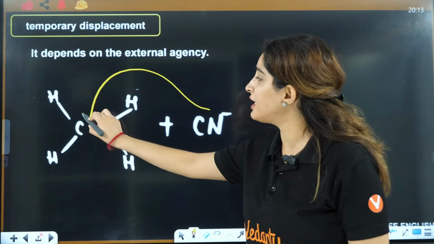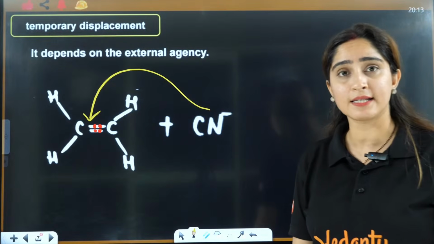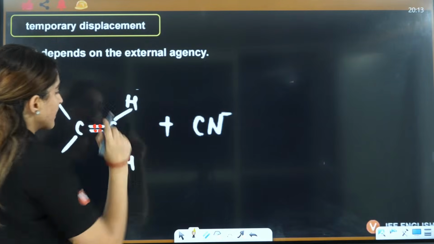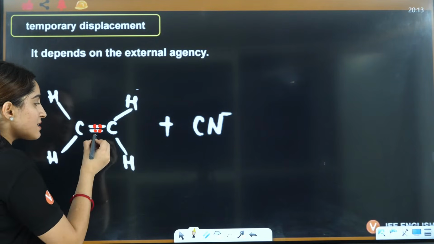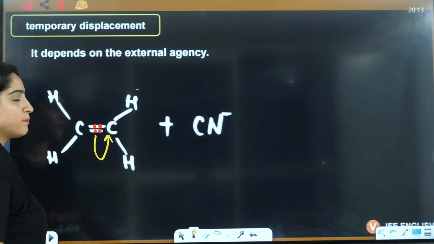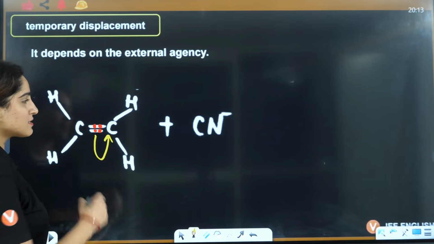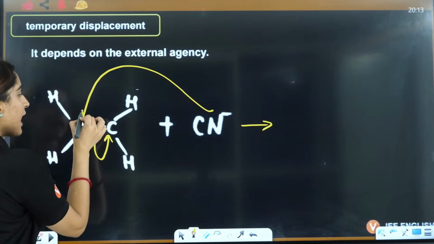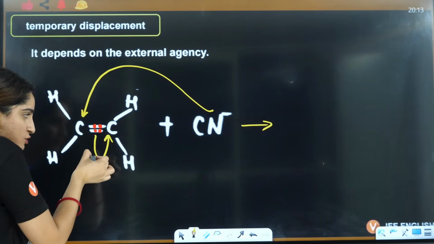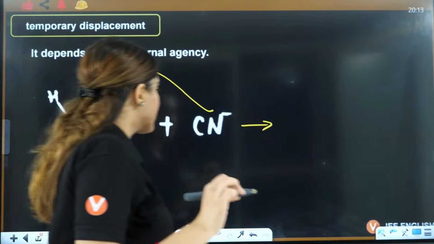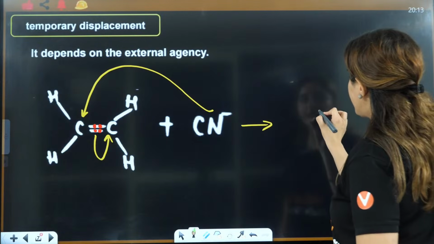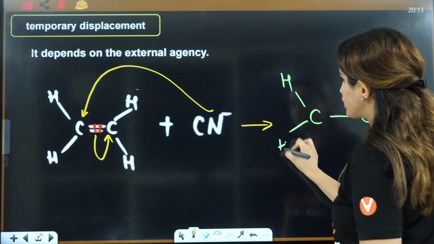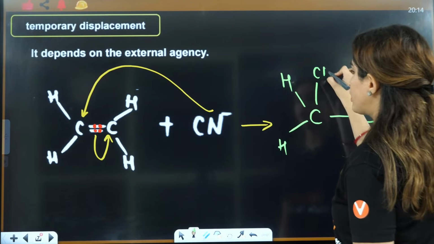When this reagent attacks over here, then what is going to happen? If any reagent is attacking here, that means these electrons are going to jump, right? That means it will break the bond here. Let's say this will attack on this carbon and these electrons will jump to this carbon. So now what you will see: this is C, here it is H, here it is H, and here you will have the attachment of CN.